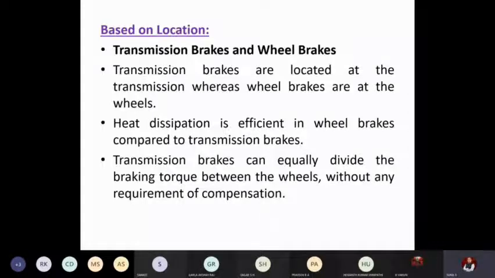If you engage this transmission brake, the transmission system will not pass on the power to the wheels at any cost. This is necessarily an additional attachment, even though aftermarket fitting. Heat dissipation is efficient in transmission brakes, or we can equally divide the braking torque. So, wheel brakes and transmission brakes, based on the location where it is kept.